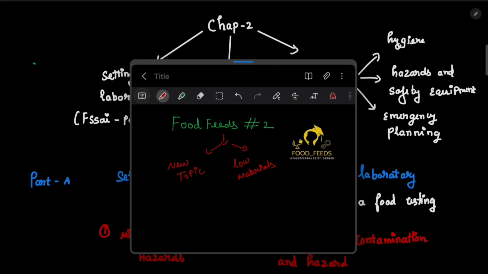This is a really important topic. If you want to skip it, don't skip it. Please study this topic. I will explain this topic in detail, and if you want to study it in much more detail, then I will give you the PDF to study this topic.